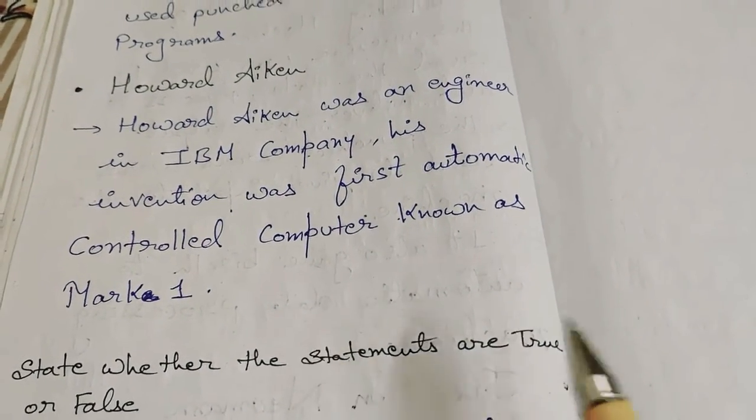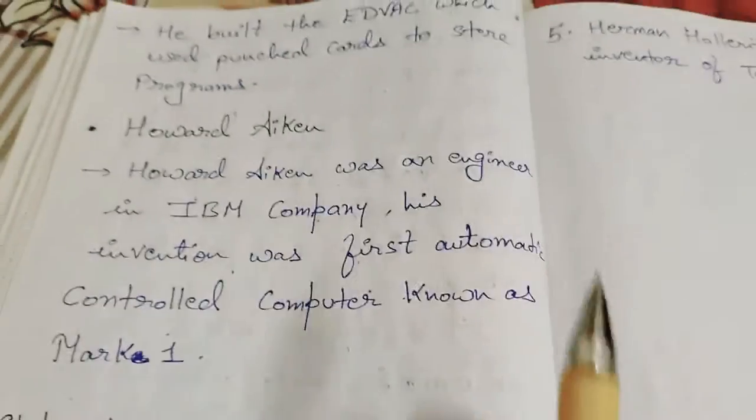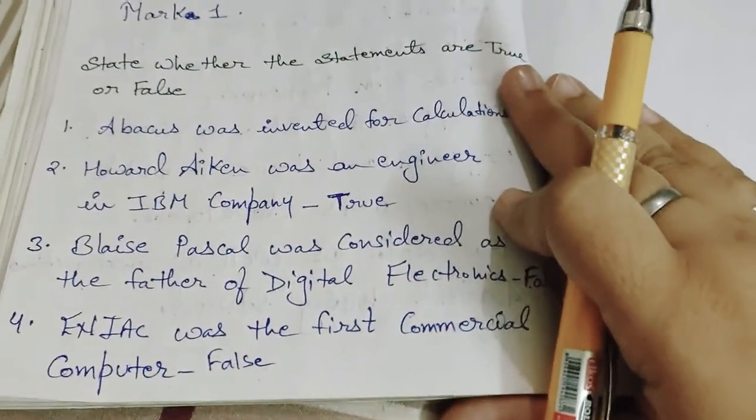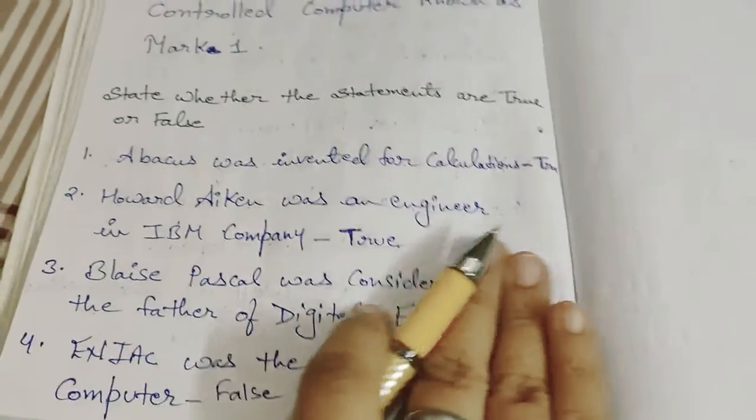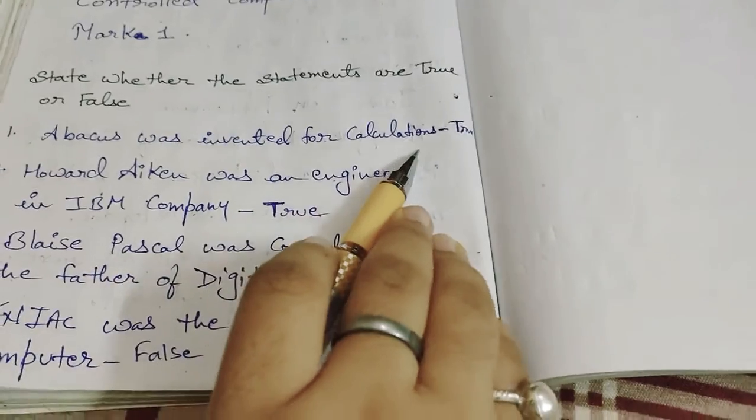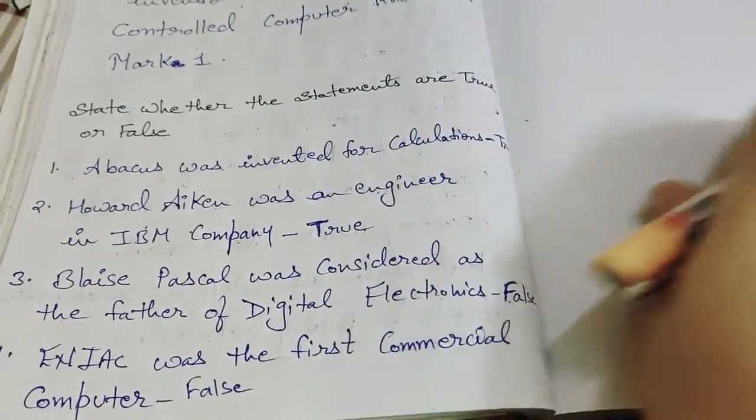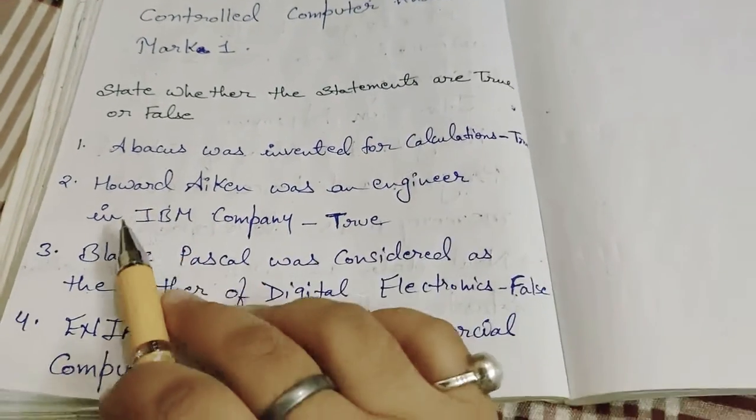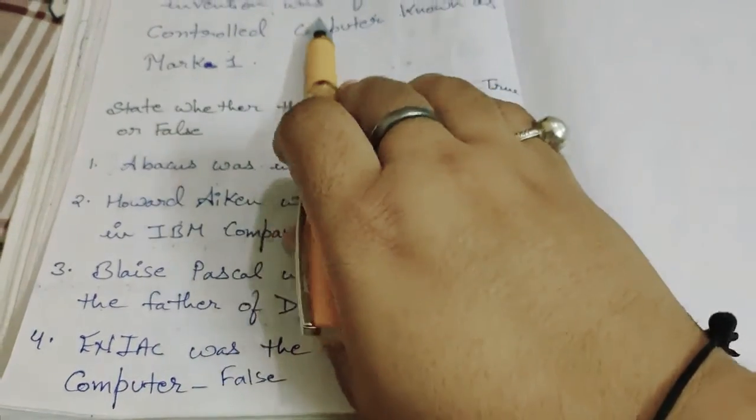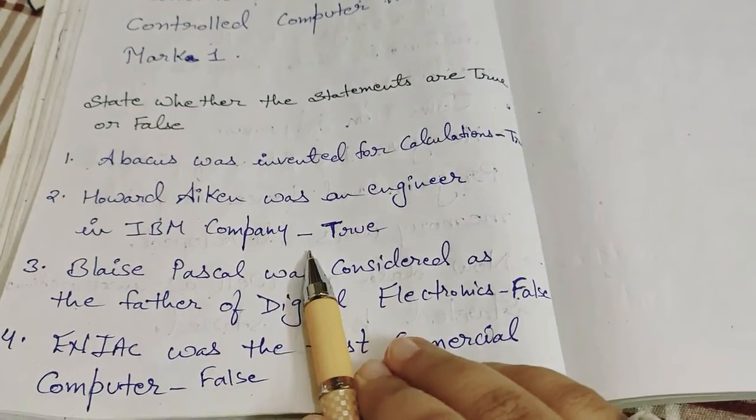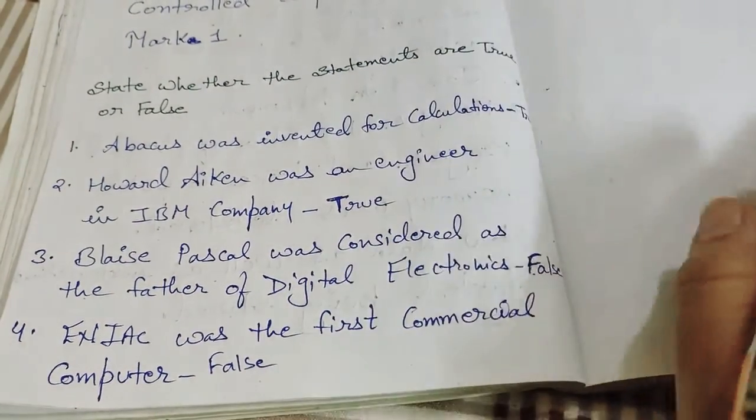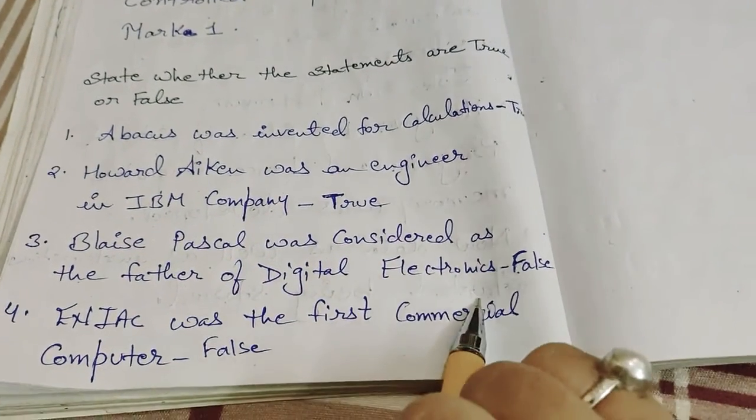Now, you have some tasks. You have to do these true and false questions. Read with me. Abacus was invented for calculations. Yes, you are right. It is true. Howard Aiken was an engineer in IBM company, as we read above. Yes, true.